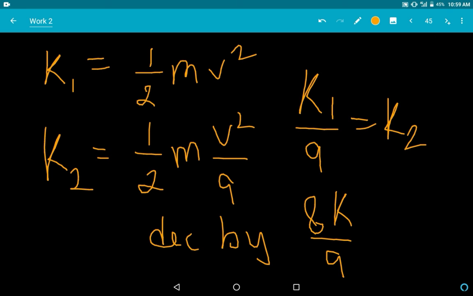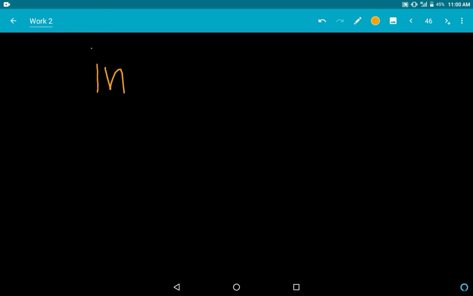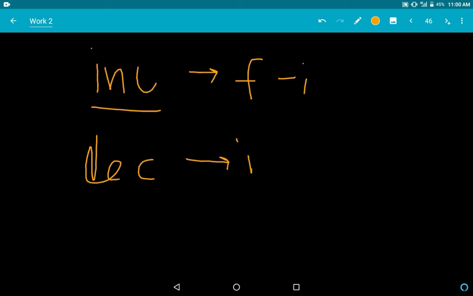Decrease means initial minus final, and increase means final minus initial. Always go for the positive value. Whichever of these comes positive, use that for the increase or decrease.